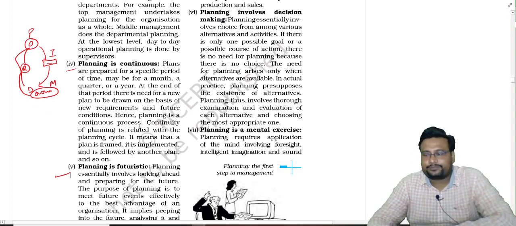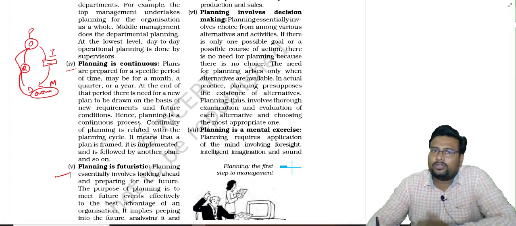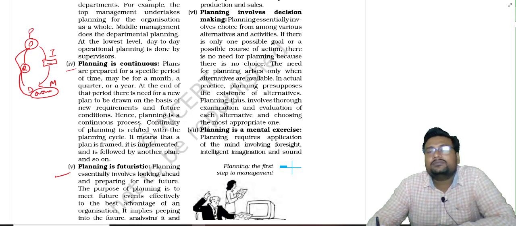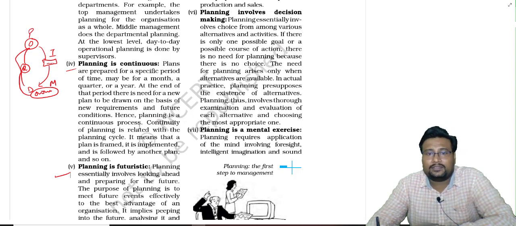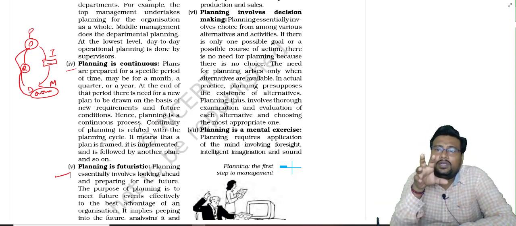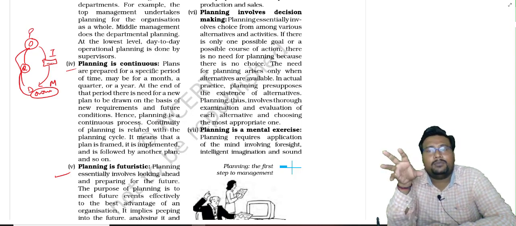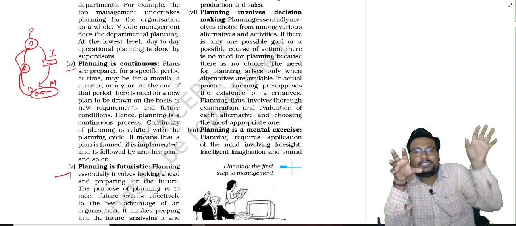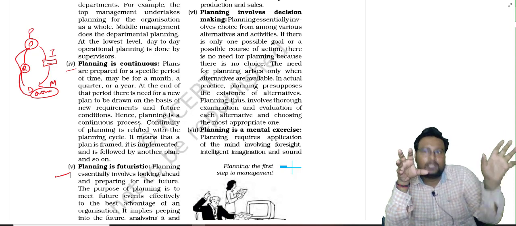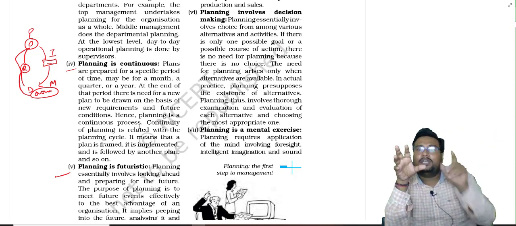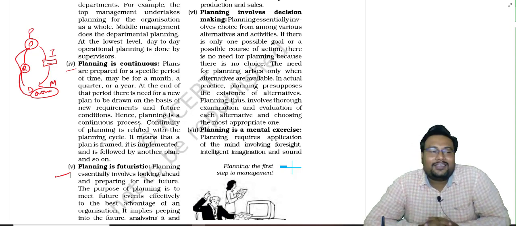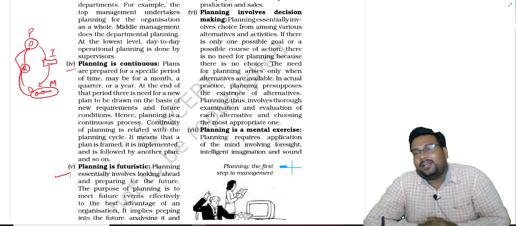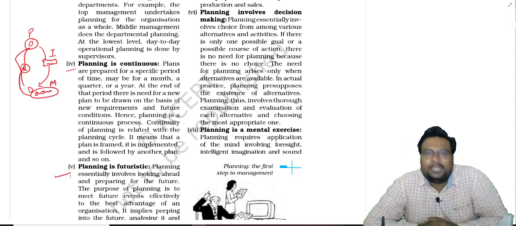Okay. Next is planning involves decision making. Okay. Look beta. Planning is all about the course of action. That course of action, what you think in advance, that you have to take. Whenever any particular problem is there and you already think in advance that if this particular problem will be there, we can take this decision, it is always helpful for you. Like you had seen the movie, na? We have plan A, plan B. If plan A fails, then we will implement plan B. It is what? It is the decision making.